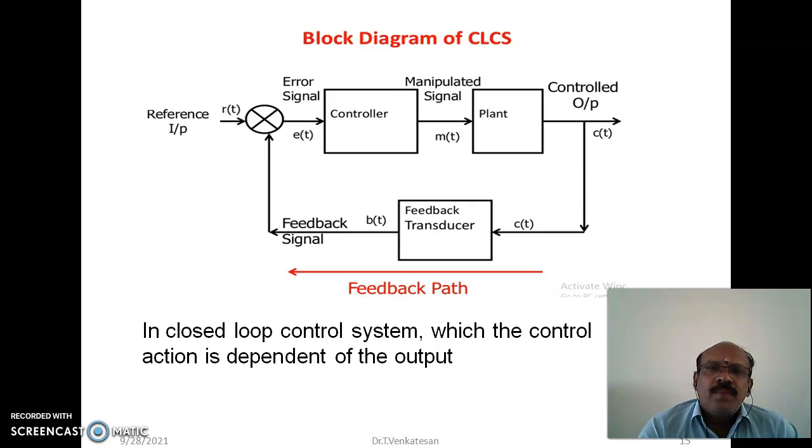Okay, this is the block diagram of a closed loop control system. Here we give the input, that is the reference signal, to the system. Before that it has a summing point, or otherwise we call it the error detector. This error detector compares the input signal and the output signal at every second, and it produces the error signal, and the error signal is fed to the controller. So the controller takes the control action and gives the signal to the plant or system.